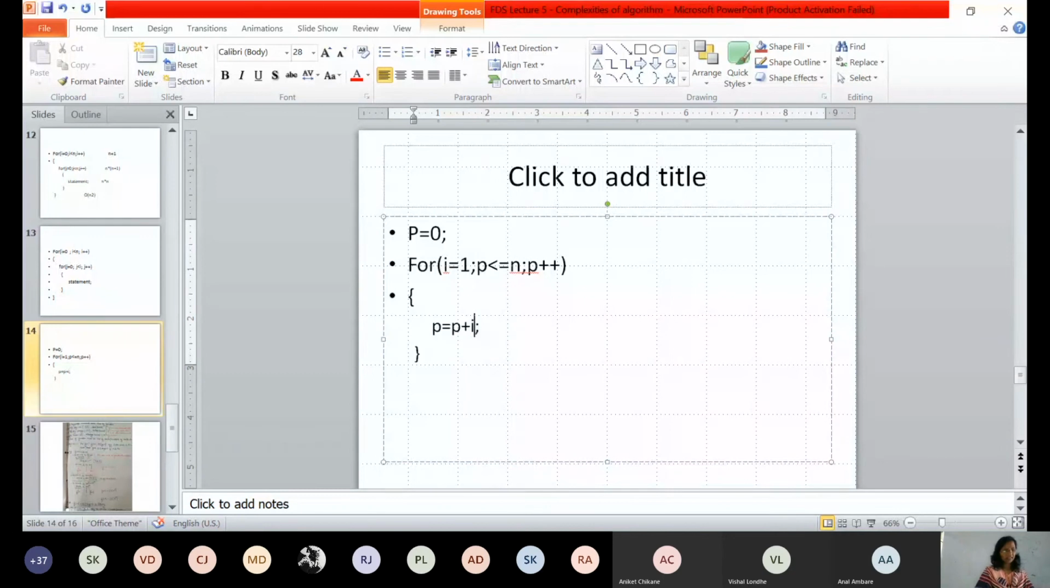If you can find this, then I can conclude that you have now understood how to calculate time complexity. This is small p everywhere. So p is less than or equal to n, and here it should be not p plus plus, but it should be i plus plus. So tell me, what will be the time complexity of this particular code?